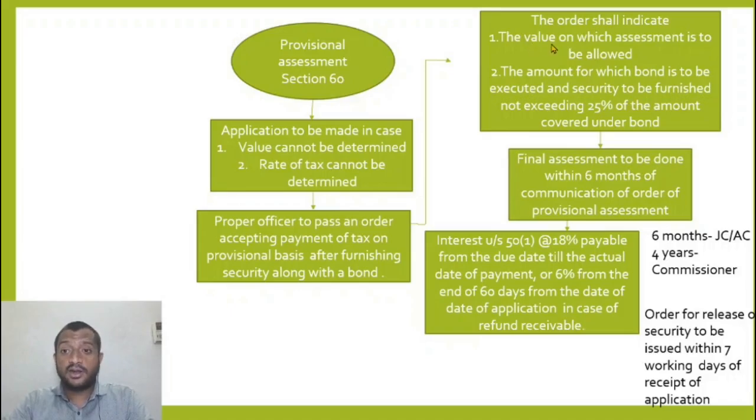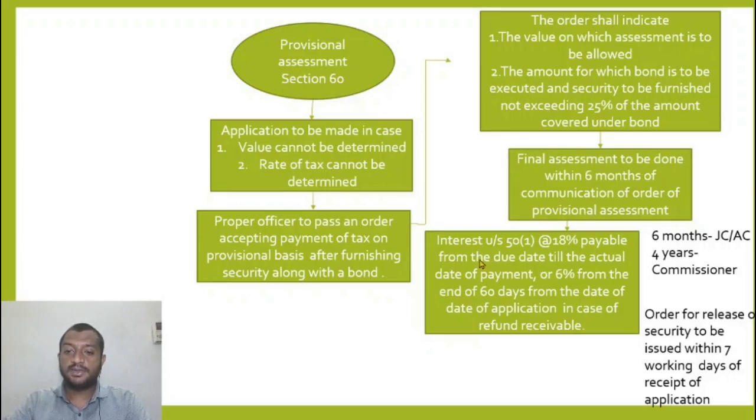So what does the order indicate? The value on which assessment is to be allowed, the amount for which the bond is to be executed, and the security to be furnished, not exceeding 25% of the amount covered under the bond. So the bond amount covers the differential amount, a declaration that I will pay the differential amount when it becomes due, along with security equal to 25% of the amount covered by the bond. The final assessment is to be done within 6 months of communication of the order of provisional assessment.